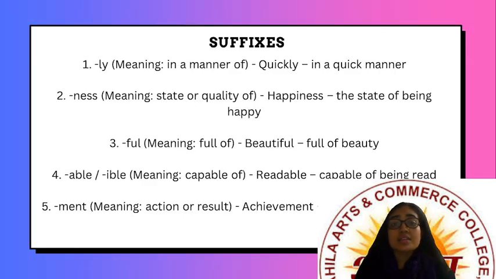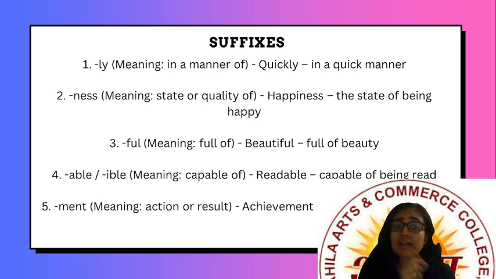Then the next is suffixes. Suffixes come after the base verb. First is ly. The meaning of ly is in a manner of, for example, quickly. Quick is the base verb and ly is the suffix. So quickly means in a quick manner. Then very happily, right? Happily, quickly, sadly, honestly. These are the suffixes.